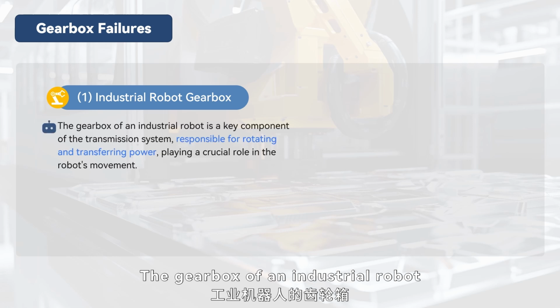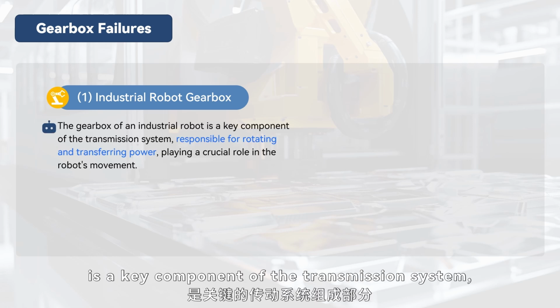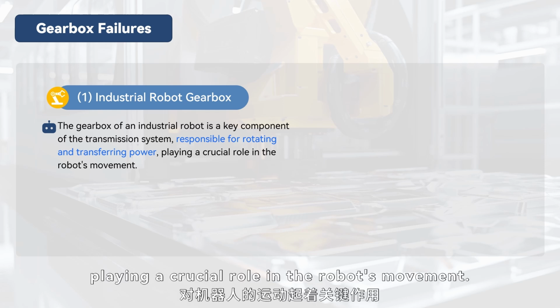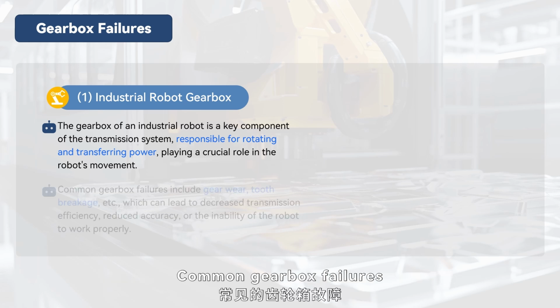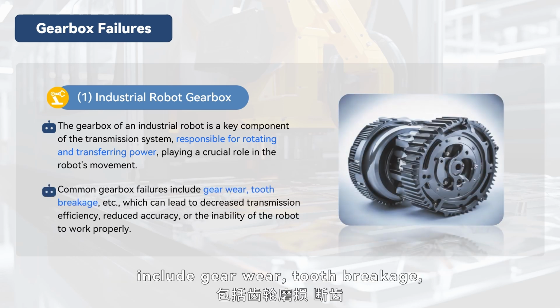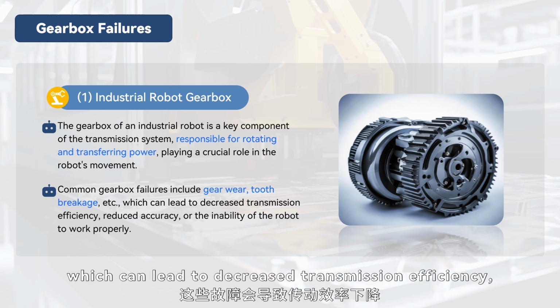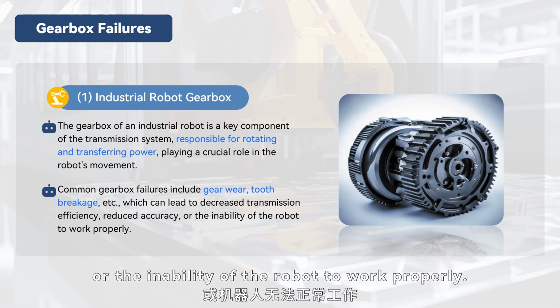The gearbox of an industrial robot is a key component of the transmission system, responsible for rotating and transferring power, playing a crucial role in the robot's movement. Common gearbox failures include gear wear, tooth breakage, and cracks in the housing, which can lead to decreased transmission efficiency, reduced accuracy, or the inability of the robot to work properly.